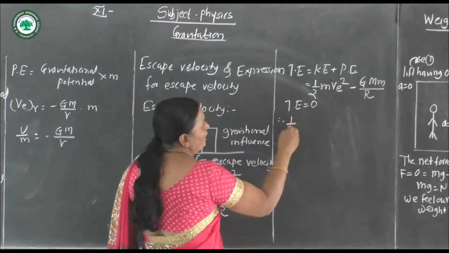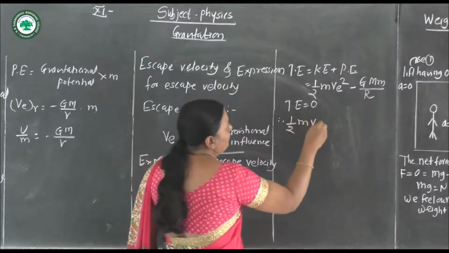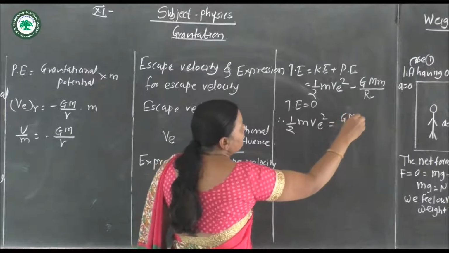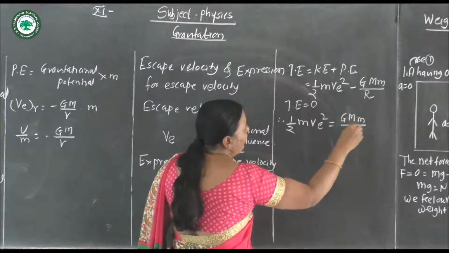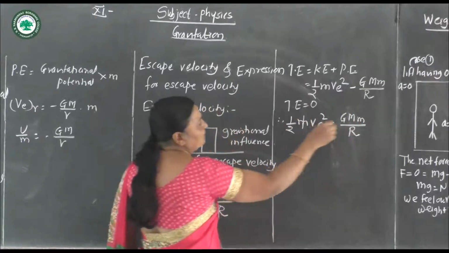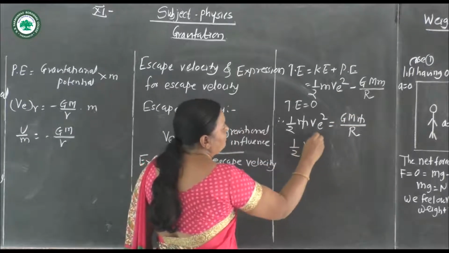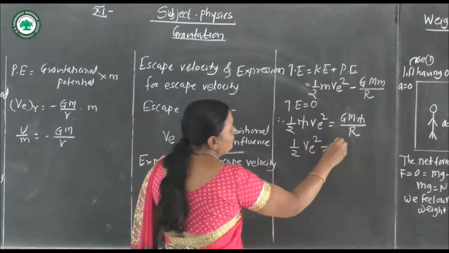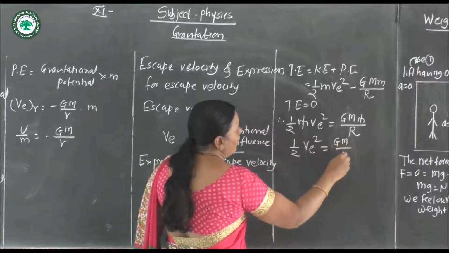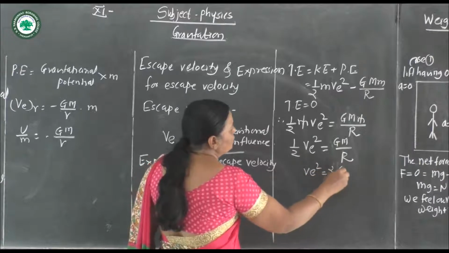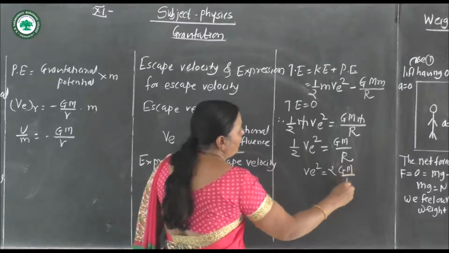Therefore 1/2 mv square is equal to GMm divided by r. Now m gets cancelled, we get 1/2 v square is equal to GM divided by r. Then VE square is equal to 2GM divided by r.